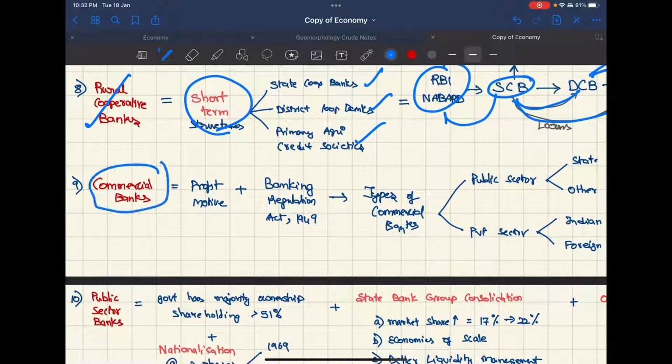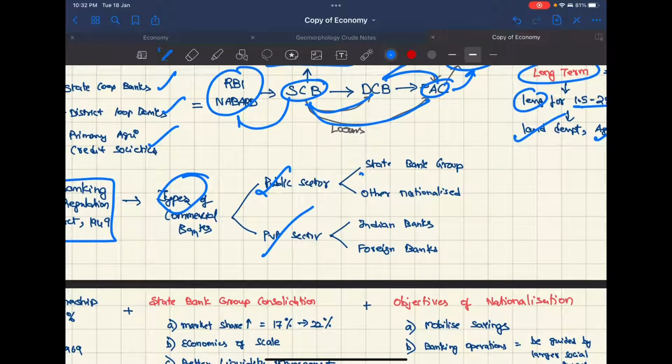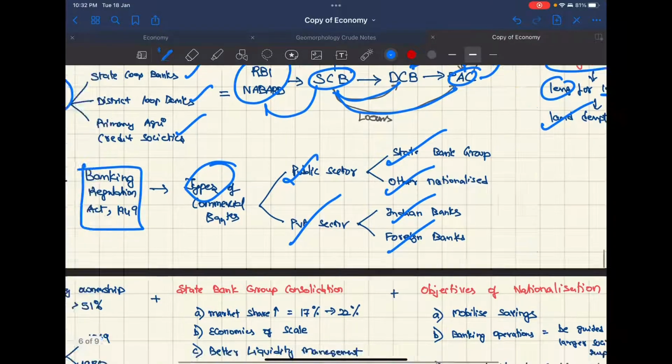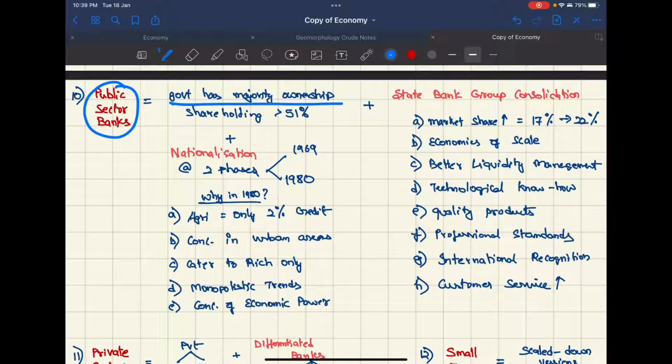Now coming to commercial banks, their motive is profit, and they are regulated under the Banking Regulation Act 1949. Their types are public sector and private sector. In public, we have the State Bank Group and other nationalized banks. In private sector, we have Indian banks and foreign banks. Now coming to public sector banks, these are banks where the government has majority ownership, that is more than 51% shareholding.